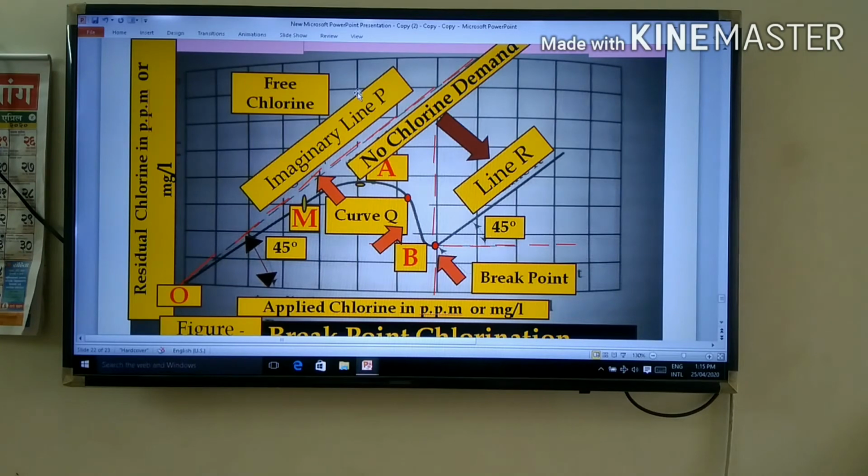Chloramines and chloroorganic compounds bring down the level of residual chlorine to the lowest point B, known as the breakpoint. Now you understand the theory of breakpoint chlorination.